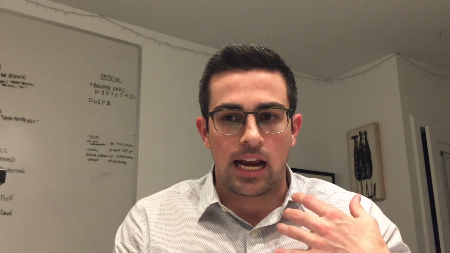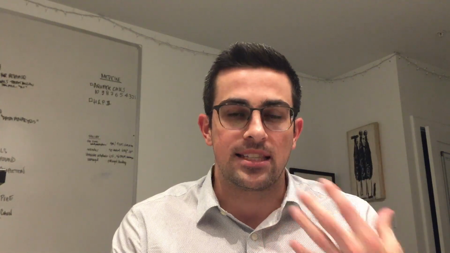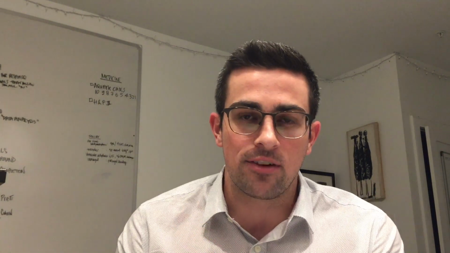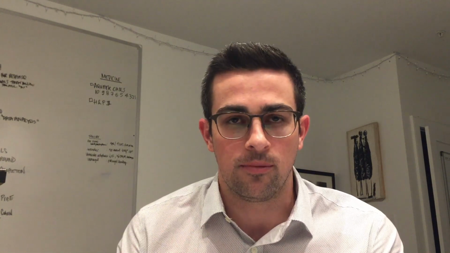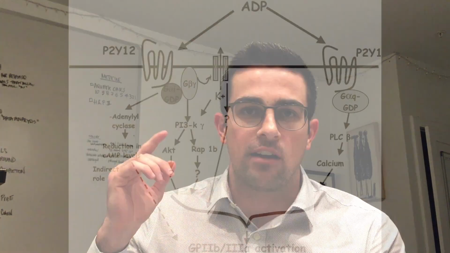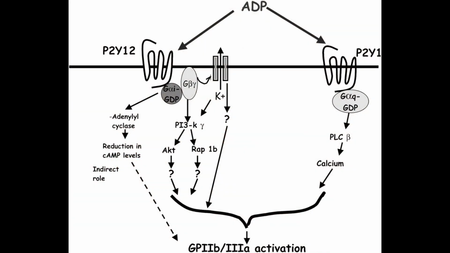These are two drugs that work by disabling the ability for platelets to form clots. They do this by binding to a specific receptor on the platelets called P2Y12. And this P2Y12 pathway works kind of like this. I'll put up a graph.